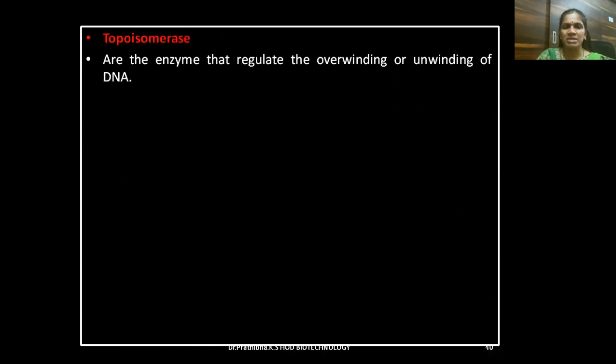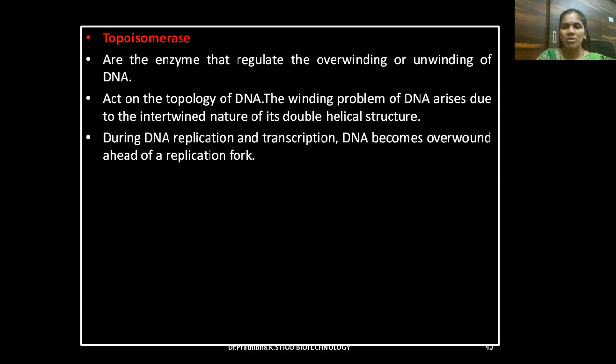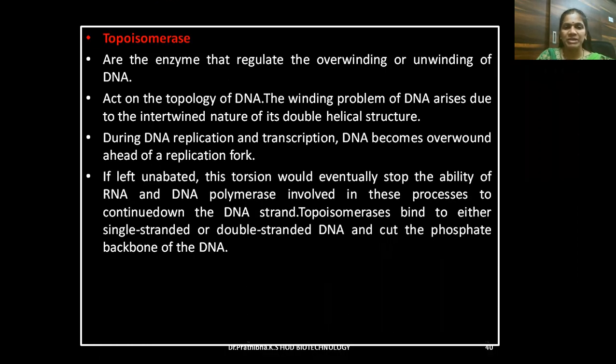Topoisomerases are the enzymes that regulate the overwinding or unwinding of DNA; they act on the topology of DNA. The winding problem of DNA arises due to the intertwined nature of its double helical structure. During DNA replication and transcription, DNA becomes overwound ahead of a replication fork. If left unresolved, this torsion would eventually stop the ability of the RNA and DNA polymerases involved in these processes to continue down the DNA strand.